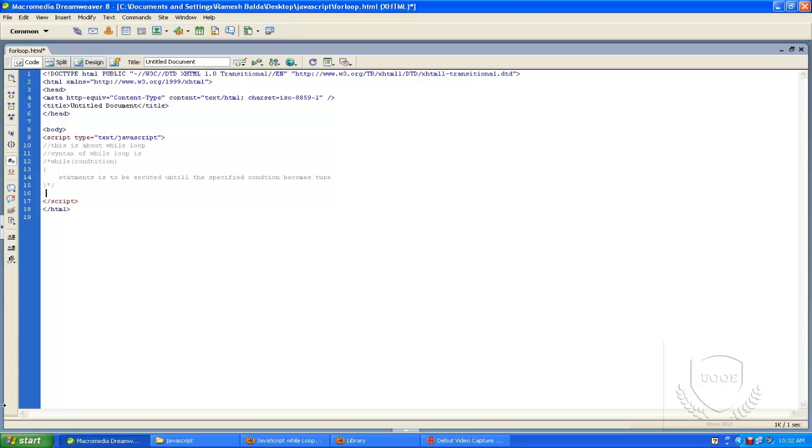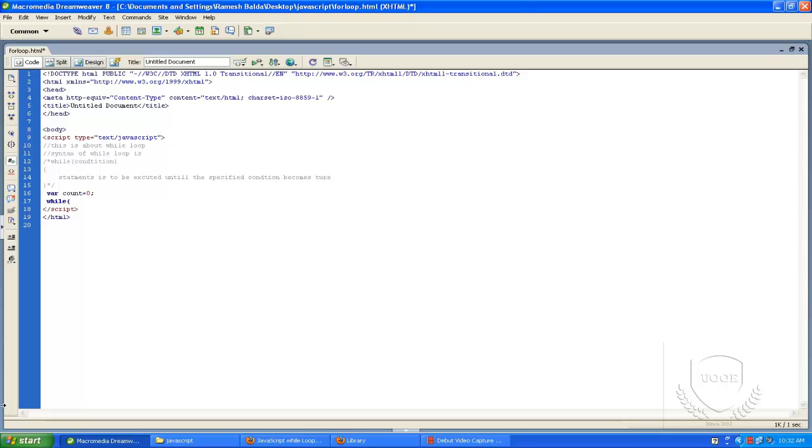Suppose I want to bring a count from 1 to 100, so I declare count equal to 0 as a variable, and then the while loop.